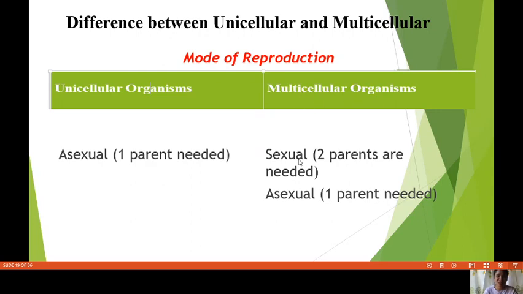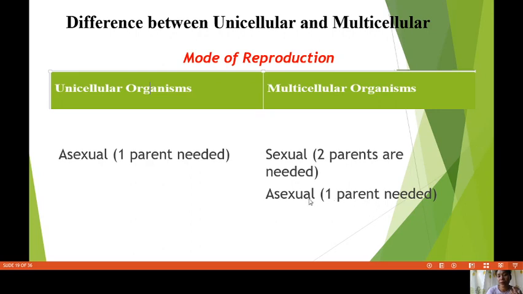Multicellular organism, sexual, 2 parents are needed: mother and father. Asexual, some of them only have 1 parent needed. Again, unicellular organisms only have offspring through asexual reproduction, with 1 parent needed. But multicellular organisms can be sexual, such as humans, some plants, and of course animals.